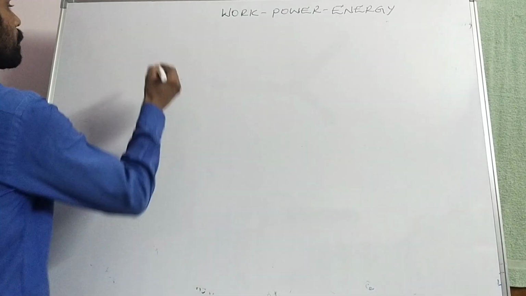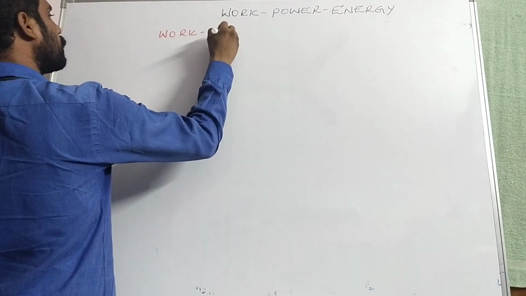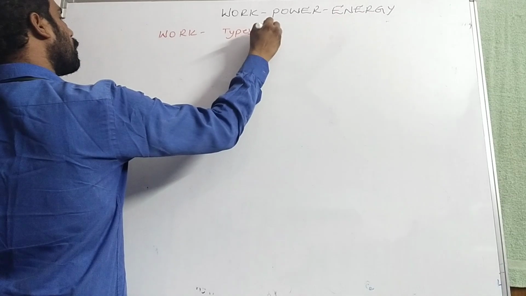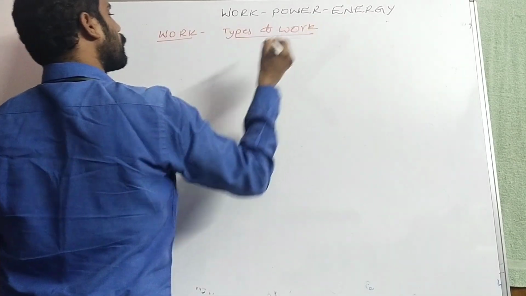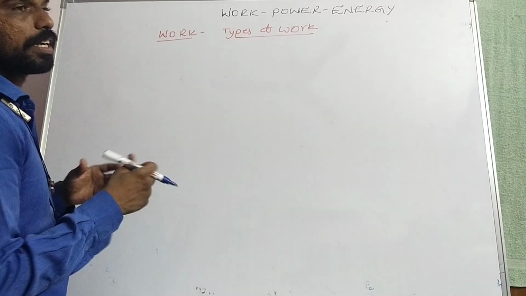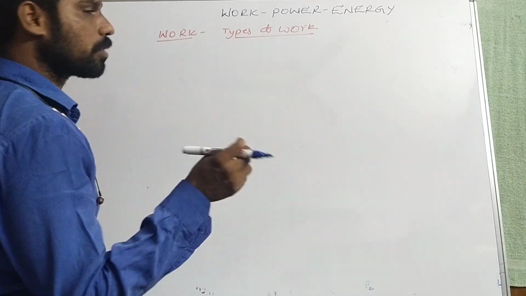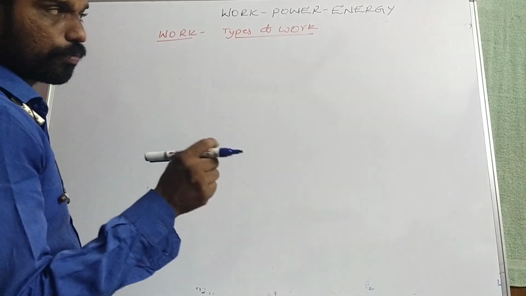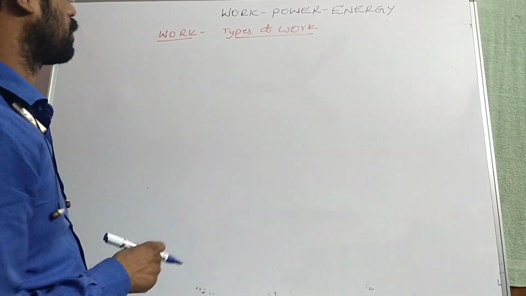Now, types of work. Whenever a force is applied on a body, if it is getting displaced, then work is said to be done.